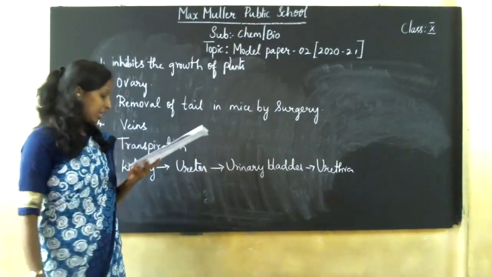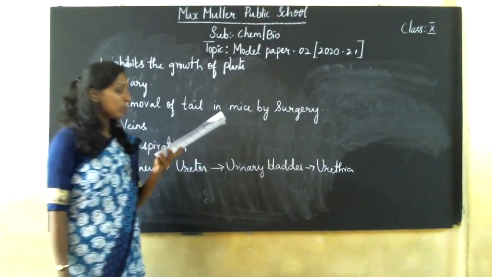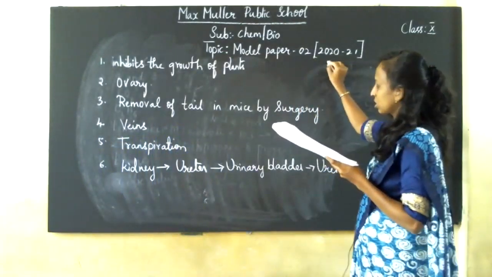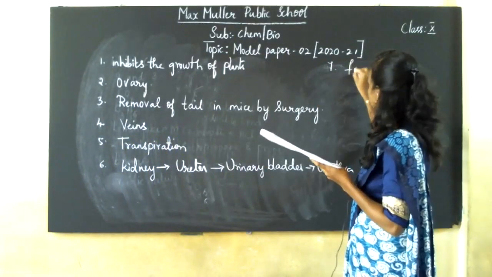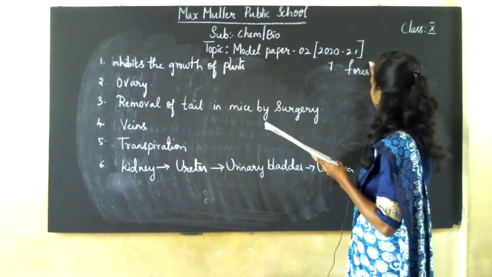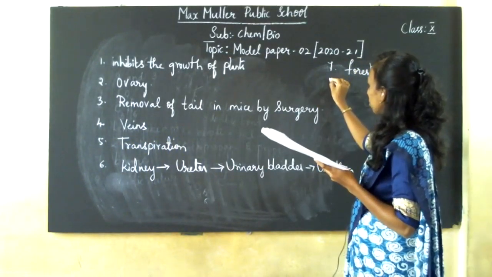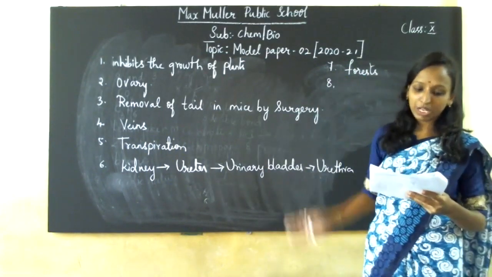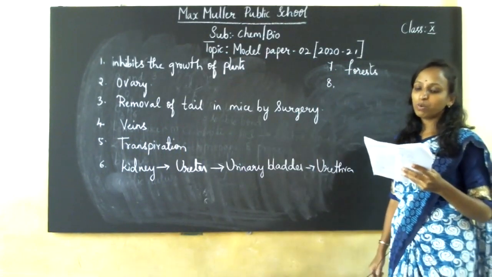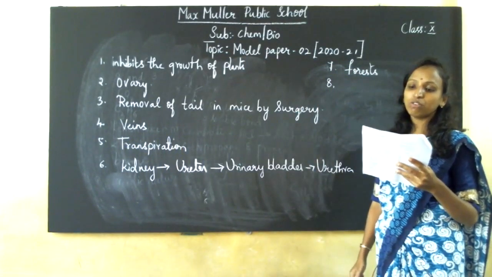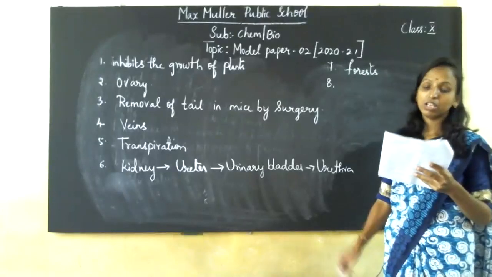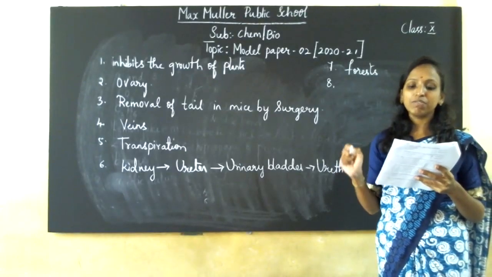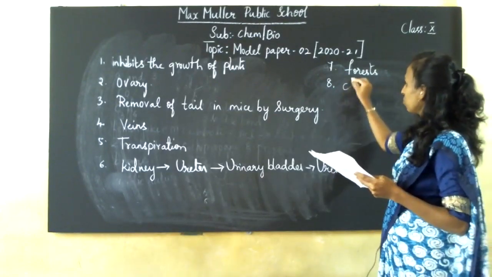Next, which of the following is a biodiversity hotspot? It is nothing but your forest. Forest is called a biodiversity hotspot because they have plants and animals which are widely spread. The growth of a pollen tube towards the ovule in the flower of a plant is chemotropism.